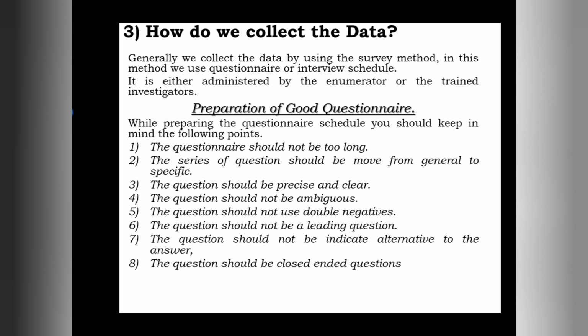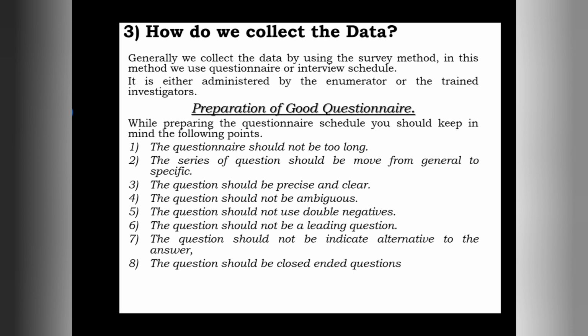To help you understand, we have put some examples in the textbook. For example, is the increase in electricity charges justified? That is the first question. Thereafter, is the electricity supply in your locality regular? Here the order of the questions is not suitable. Before asking about the regularity of the electricity supply, if we ask whether the increase in electricity charges is justified.